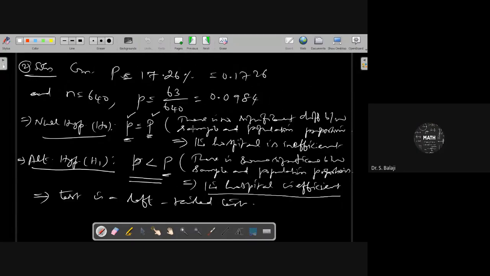But in this problem, they are asking whether the hospital is efficient. Efficiency means, based on the fatality rate, reduced fatality rate or higher fatality rate only, you can say it is efficient or inefficient. Therefore, you have to identify whether the fatality rate is reduced or higher. Then only you can say that it is efficient or inefficient. Understand? Yes, sir, got it, sir. Thank you, sir. Okay.